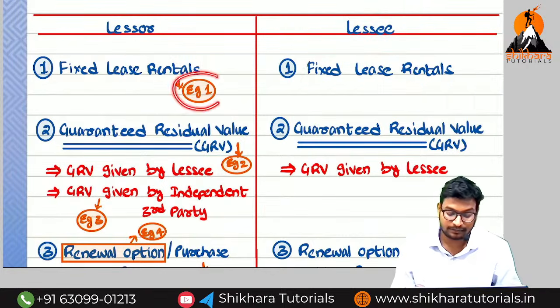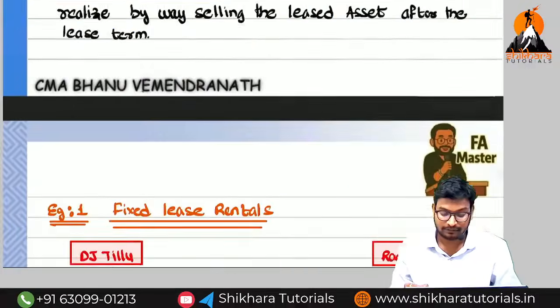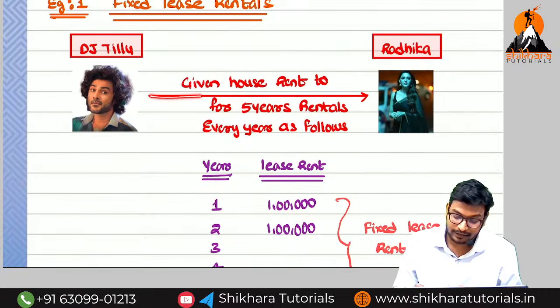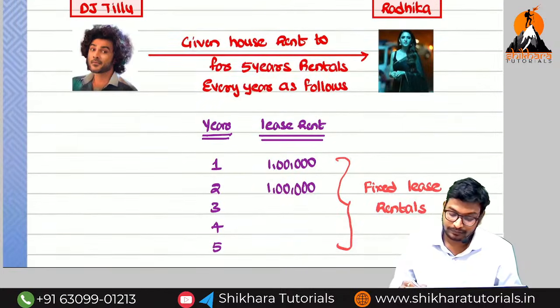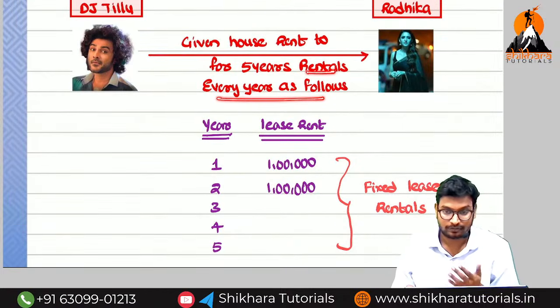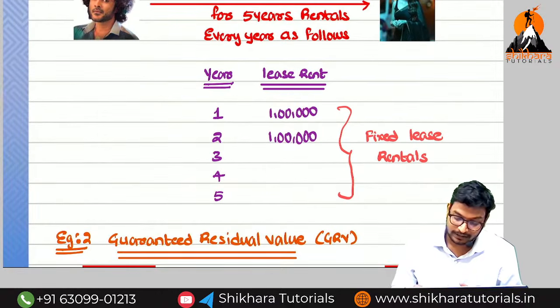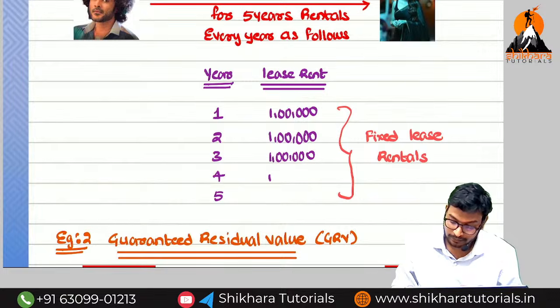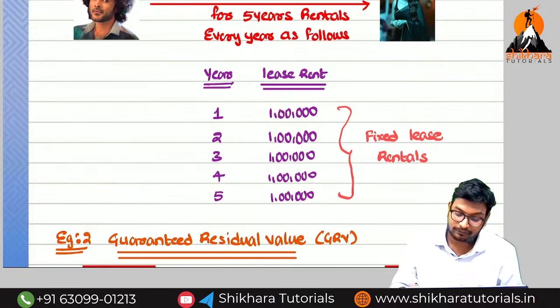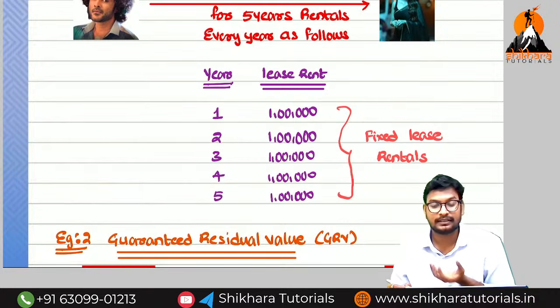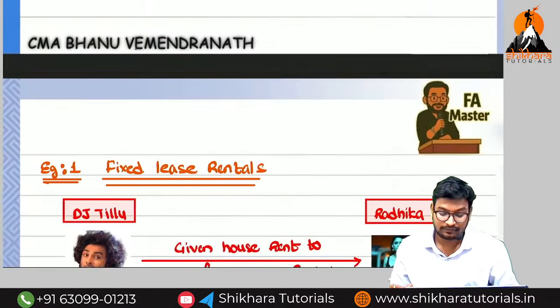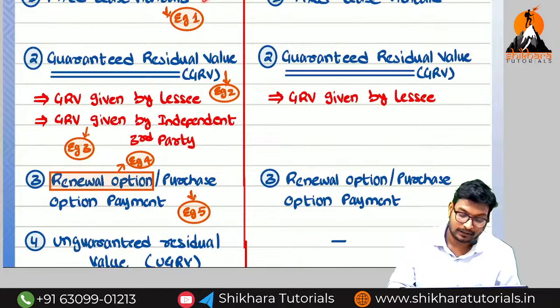So I will discuss with some example, number 1. What is the meaning of lease rental here? The lessor has given a rent to Radhika for a period of how many years, amma? 5 years. So the rentals of every year are as follows. In the first year they have to pay 1 lakh, and second year also how much, amma? 1 lakh, and third year also 1 lakh, fourth year 1 lakh, and fifth year also 1 lakh. Here the total 5 lakhs will be considered as fixed lease rentals. Okay, na guys? So these fixed lease rentals are in the hands of both lessor and lessee.